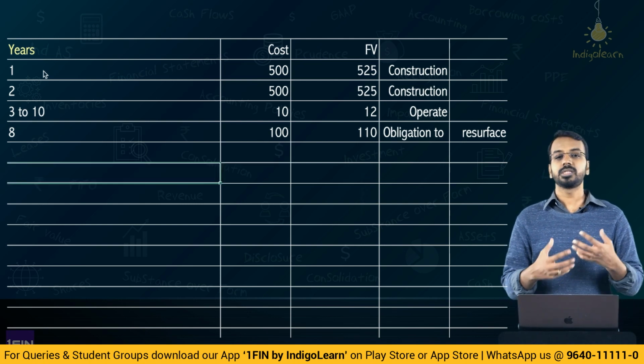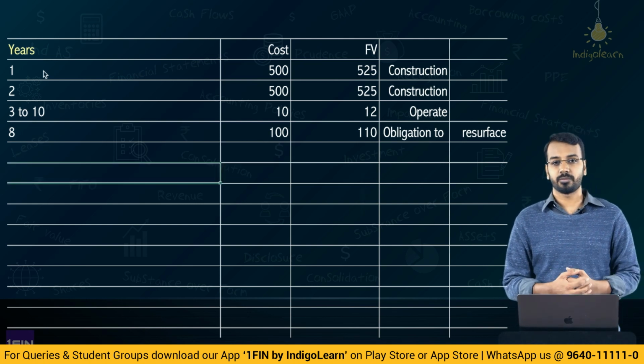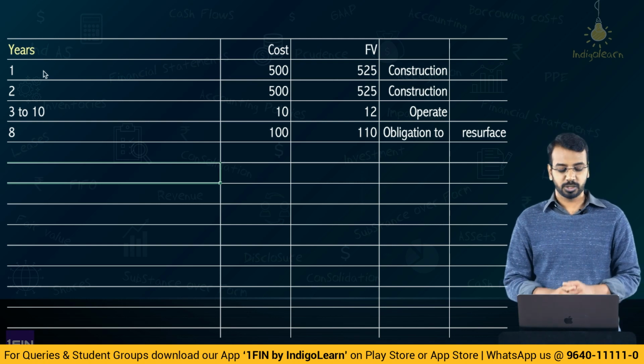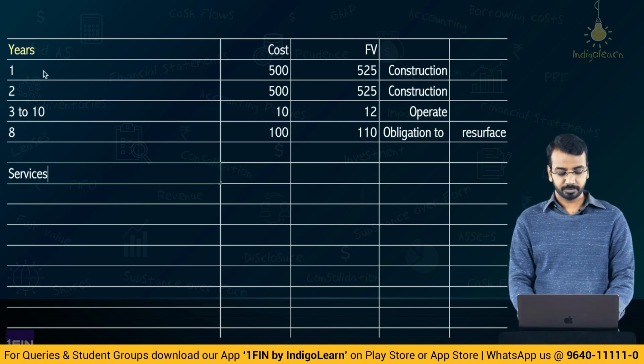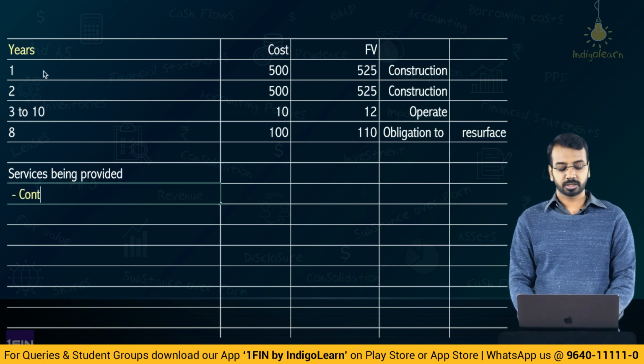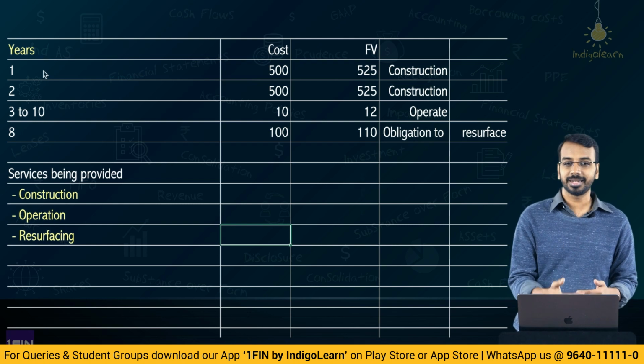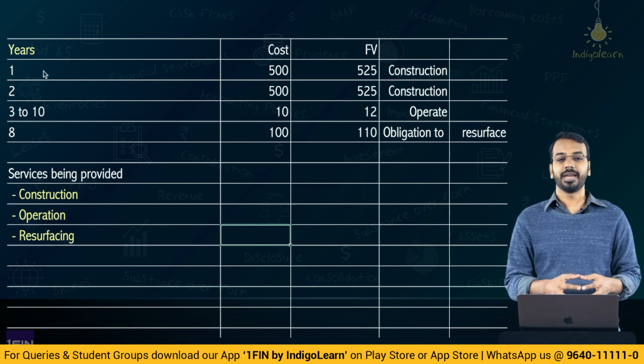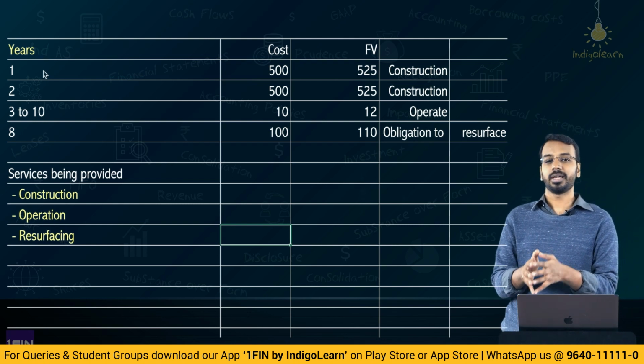Now, who is the service provider? Entity is the service provider. What are the services that the entity is providing? Services being provided or performance obligation: construction, then operation, then resurfacing. Right. So these are the three services which are being provided by the entity to the grantor.